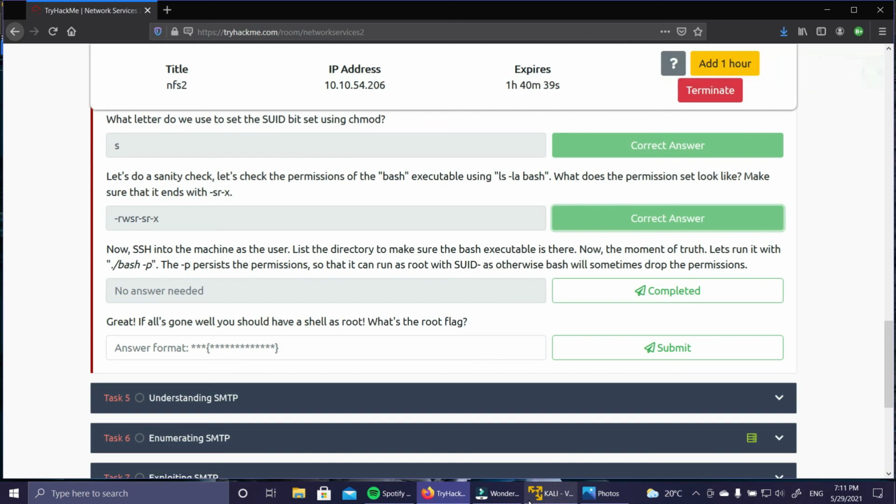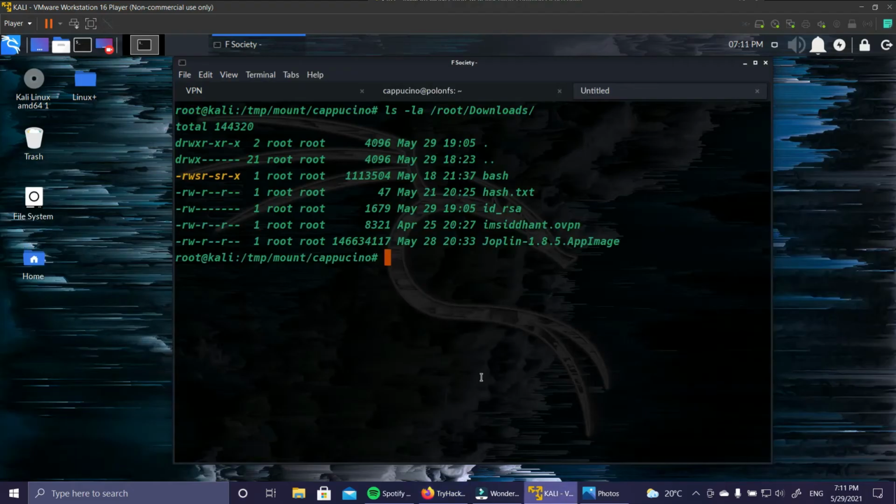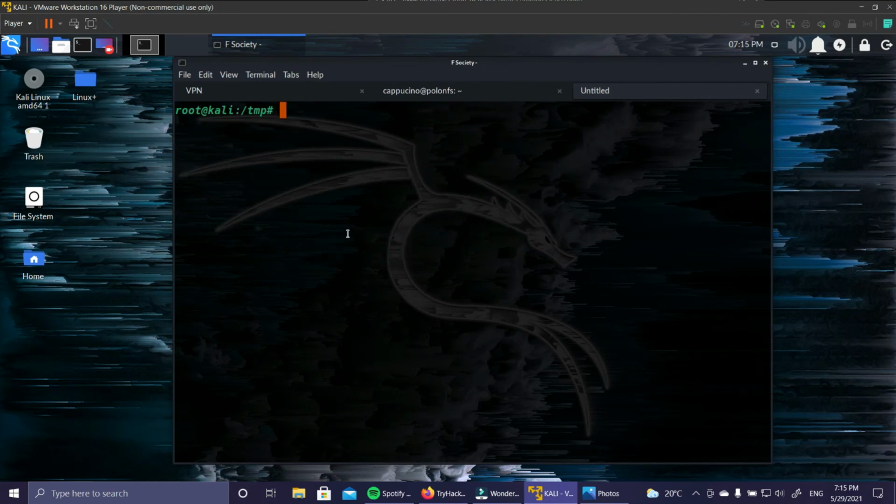So what we are going to do here, we are simply going to copy this executable. Let's move that file from /root/download, bash, to /tmp/mount/cappuccino, and ls.